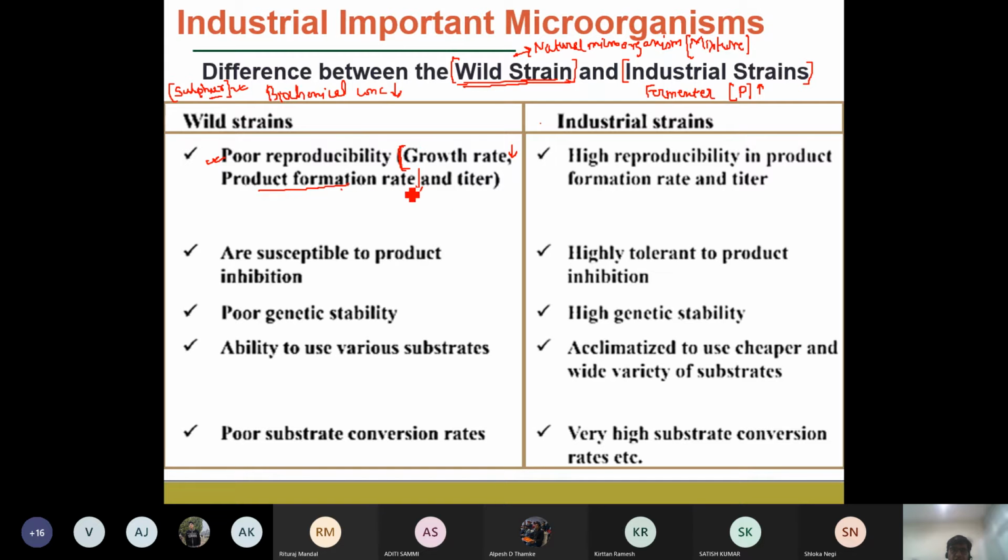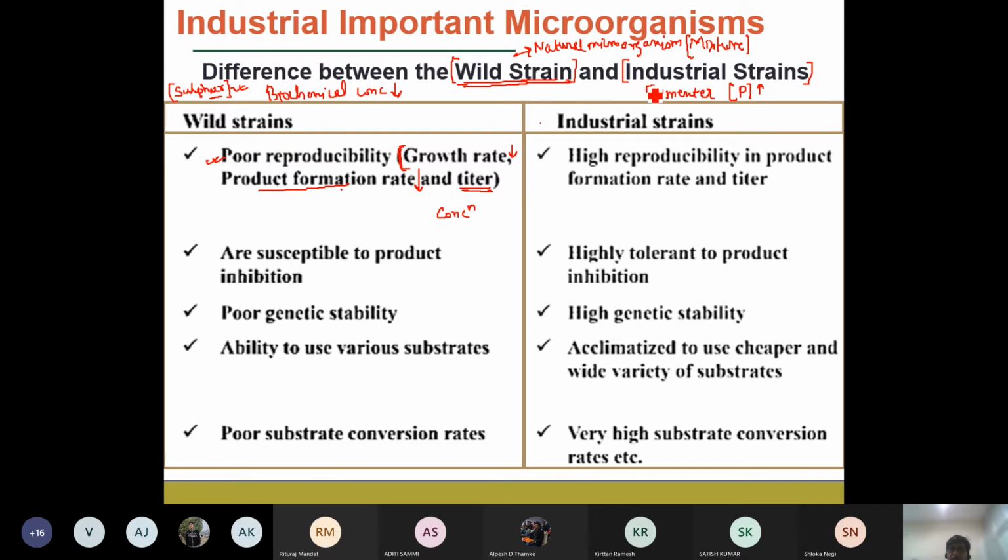So product formation is low, and then comes the titer. Titer is nothing but the concentration of the product. The concentration of sulfur will generally be low.